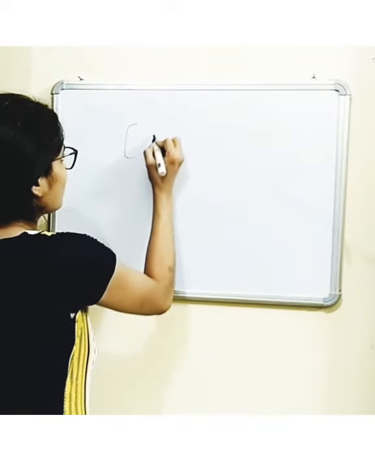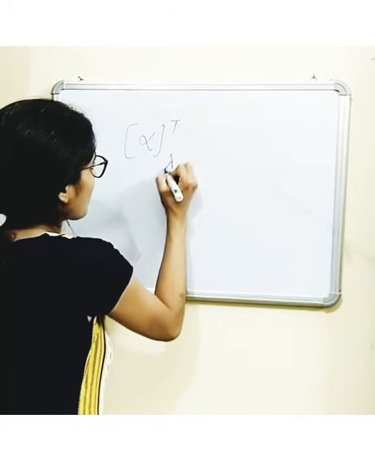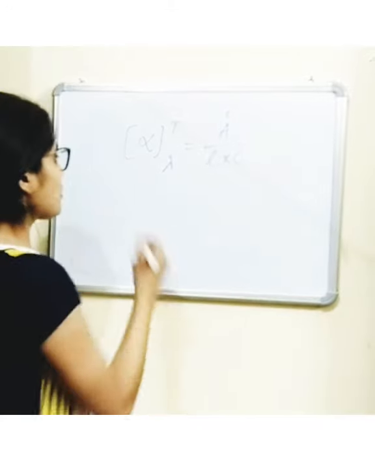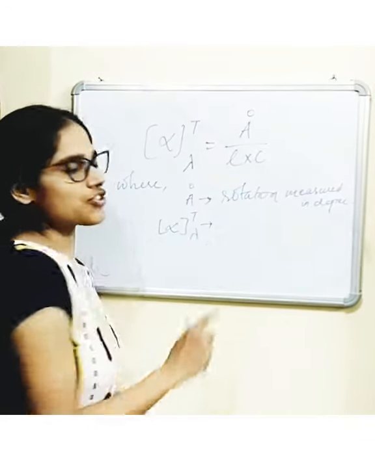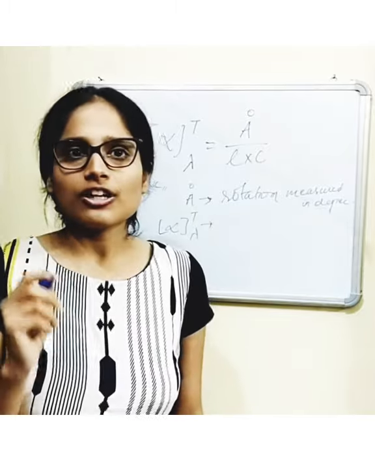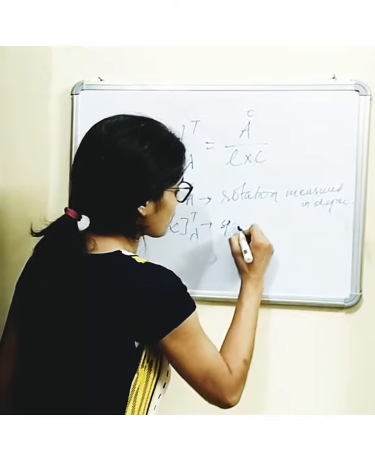Alright, and optical rotation is the quantitative measure of the optical activity of the molecule, and it is given by the formula alpha = a / (l × c), where a is the rotation, which is measured in degrees, and alpha T lambda is the specific rotation of a compound.